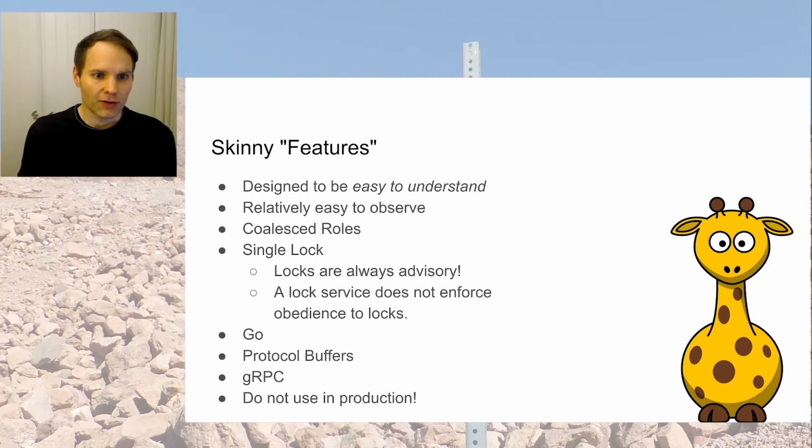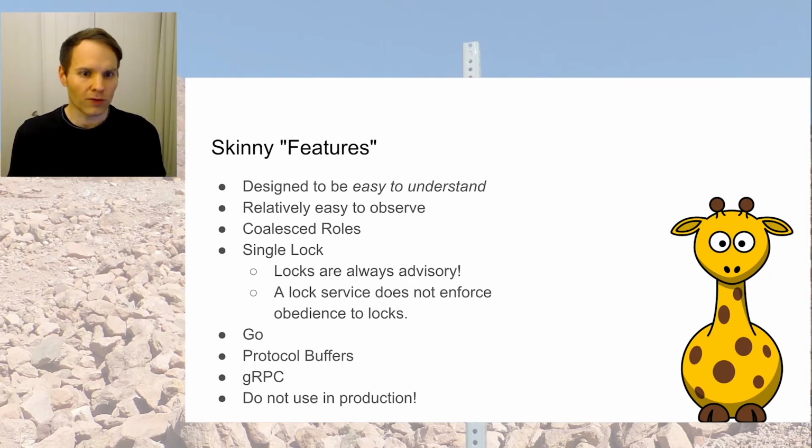It has a single lock. So that provides one single lock. There's one state that can be changed, but it is not multi-tenancy or multi-lock or multi-state. And locks are always advisory. So that means if someone is taking the lock from the distributed lock service, there's no way for the lock service to enforce that the service handles it correctly. It is written in Go. It uses protocol buffers. It uses gRPC for transport. And please do not ever use it in production. It is a purely educational service. It is not production ready.